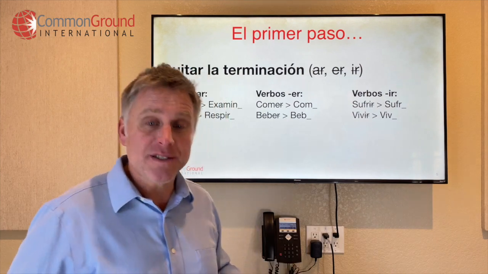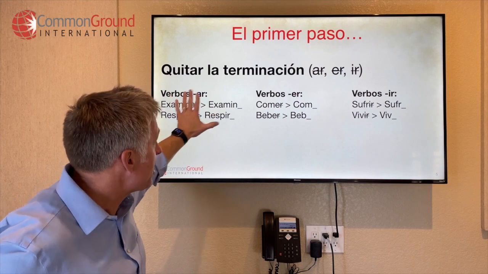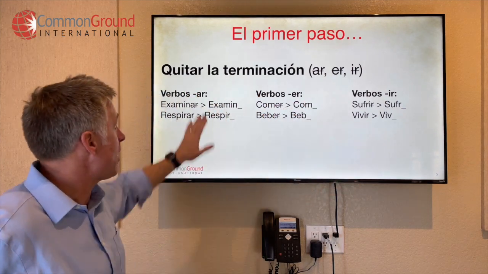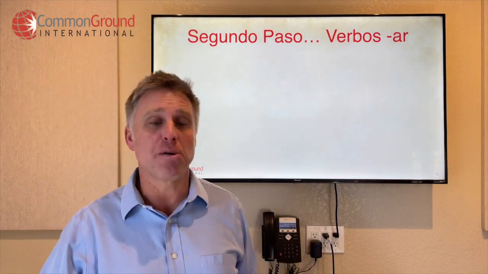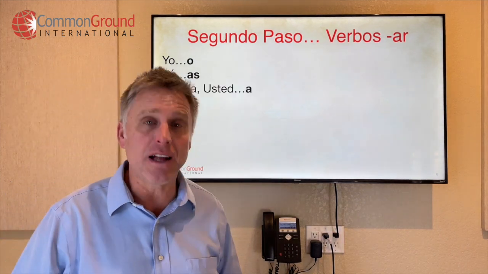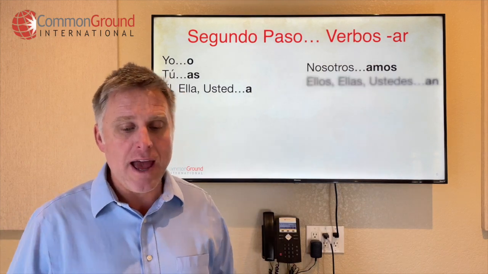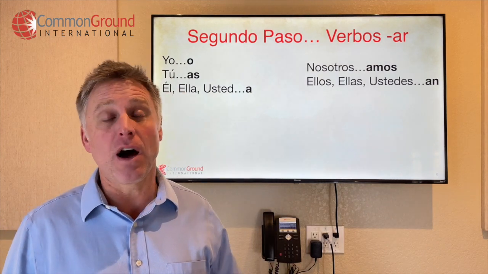So here we go. Segundo paso. We're going to take these second steps, adding the endings for each kind of verb. Let's start with ARs. So el segundo paso para verbos AR. Okay, yo's going to get o, tú gets as, él, ella, usted gets a, nosotros, we add amos, and ellos, ellas, and ustedes, they all add an.